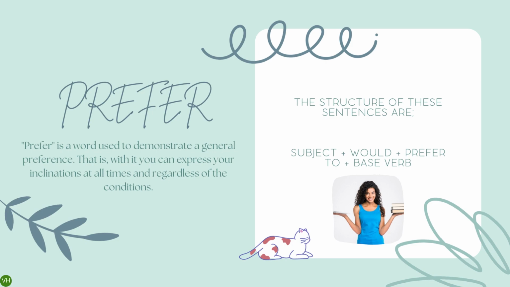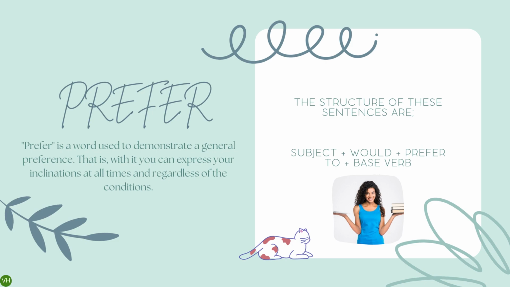Prefer is always used to demonstrate a general preference. That is when you can express your preferences at all times and regardless of conditions. The structure of this sentence is subject, would, prefer to, and base verb.